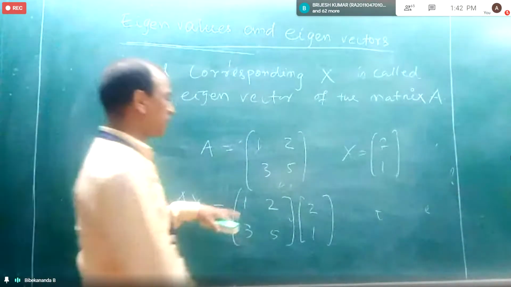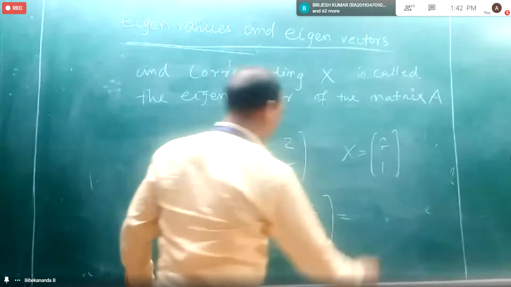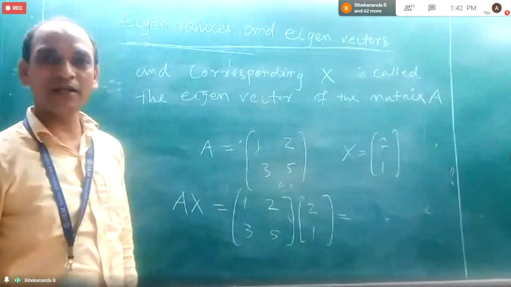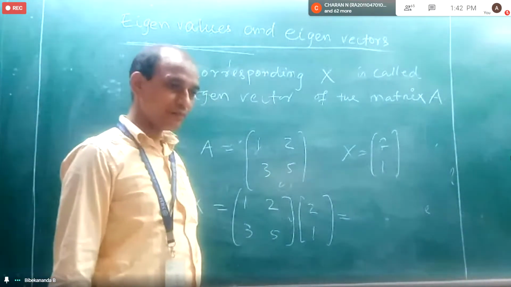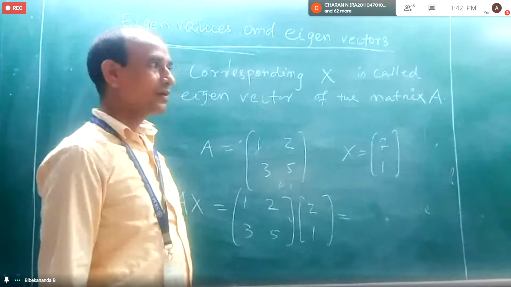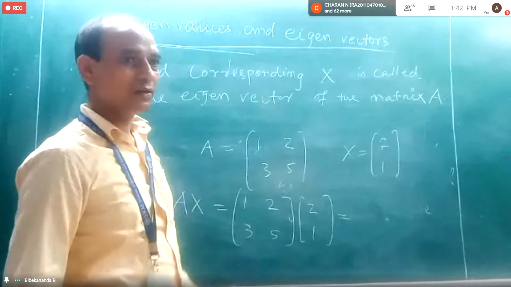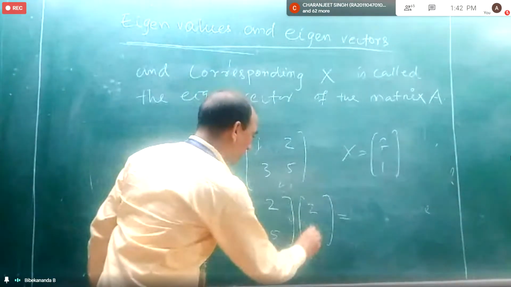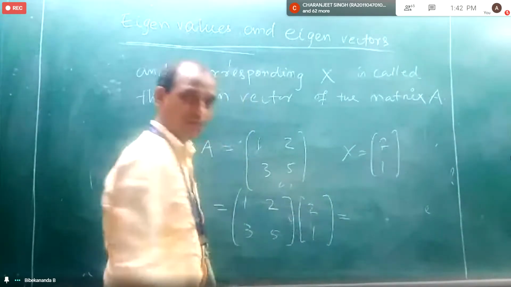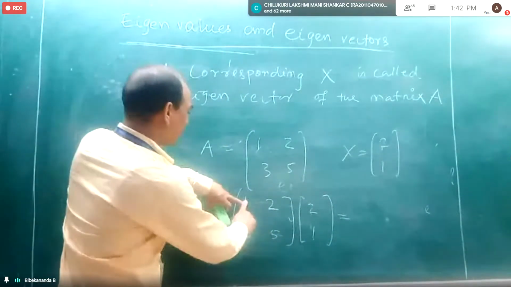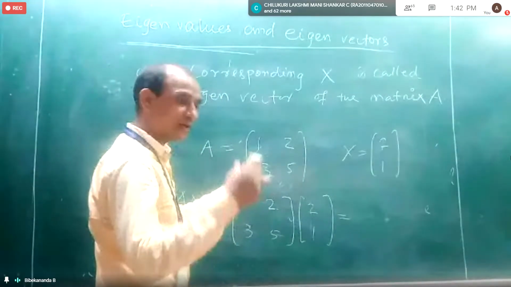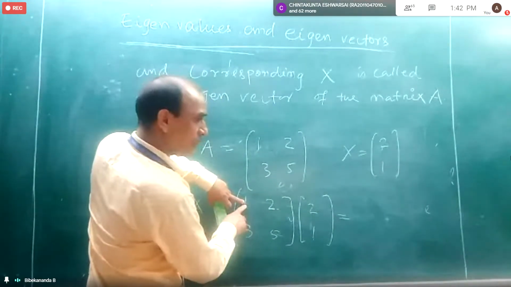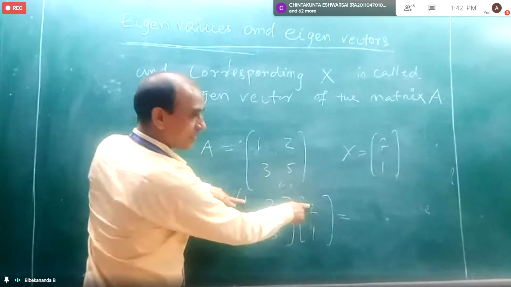So if I find the product, what will I get? We know it: matrix multiplication. We get 4 and 11. So these row elements and these column elements we have to multiply and take their sum. This is the first element in this matrix and the first element in this column.